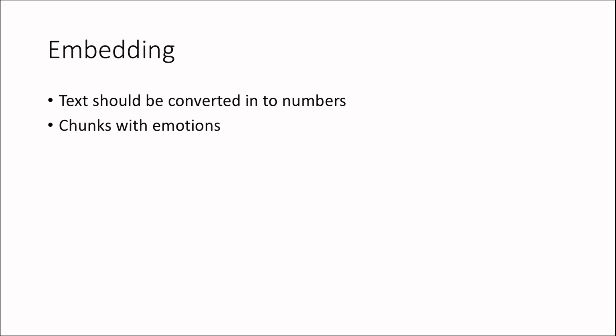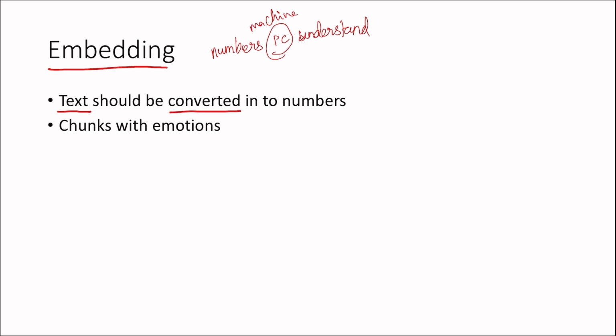Okay, embedding: text should be converted into numbers. So why embedding? Because numbers are what only a PC can understand, and here PC means all machines. So numbers can be understood by machines. That is why there is a term saying text should be converted into numbers.